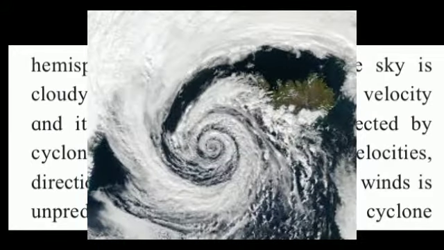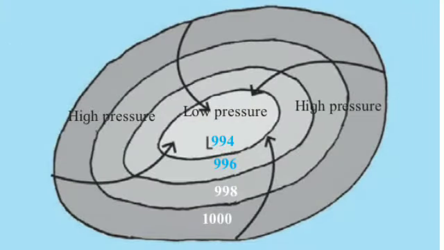Students, what do you mean by cyclone? Cyclones are always originated when low pressure area is surrounded by high pressure area. Remember this, students. When will the cyclones come? Look at this diagram over here, when low pressure area is surrounded by high pressure area.